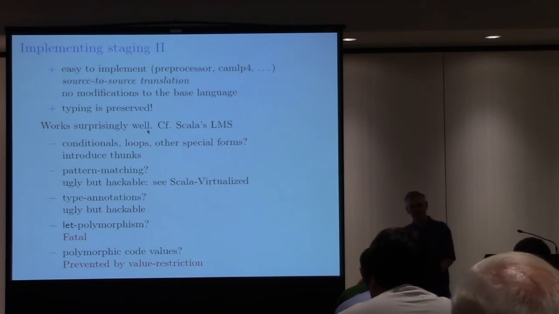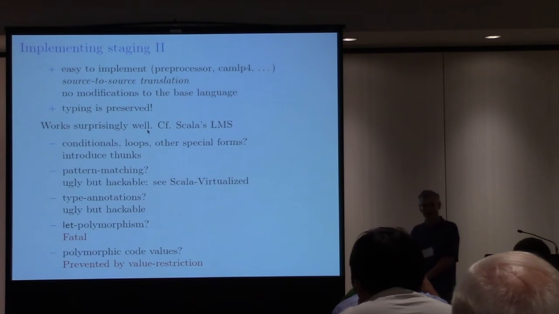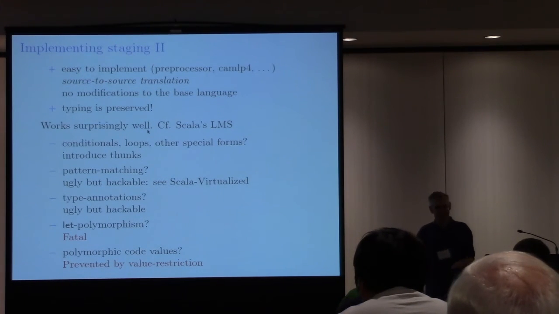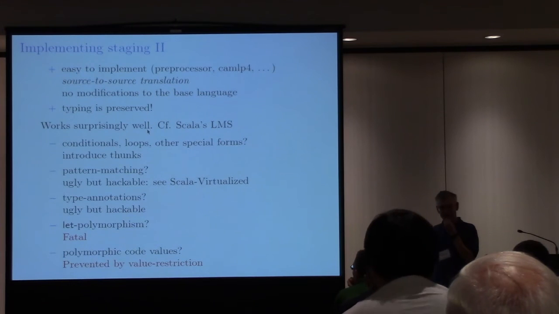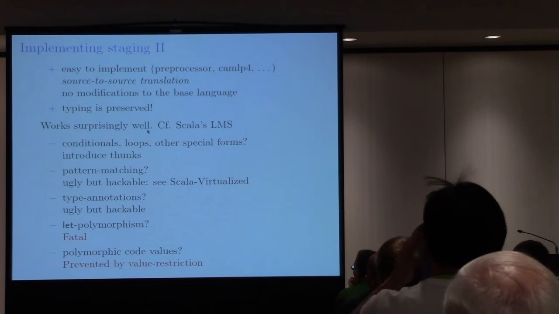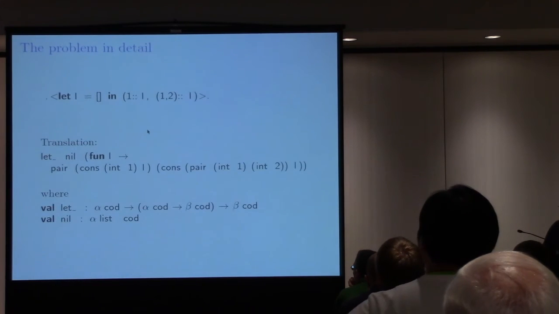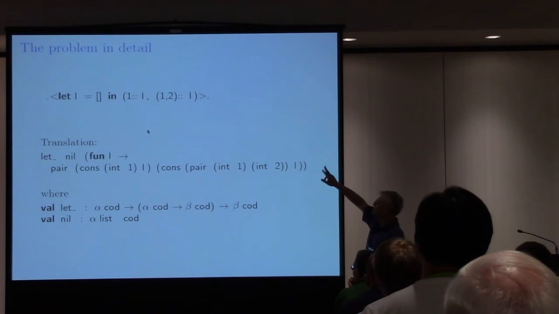But if I am going to implement MetaOCaml the way I actually wanted to implement it, it just doesn't work. And that's the reason I cannot use it in MetaOCaml, and for that reason, MetaOCaml is not a library for OCaml, it's actually a fork of OCaml, and it has to go into the type checker and modify the type checker and so on. So that's the source of all the problems. So let's look more carefully at where the problem comes in. Let's forget about these quotes and consider just an OCaml expression.